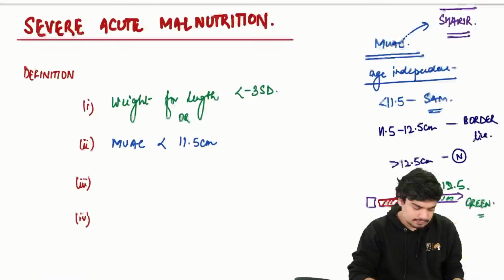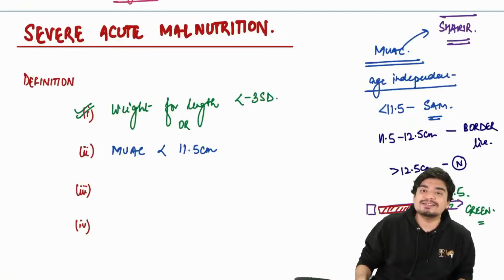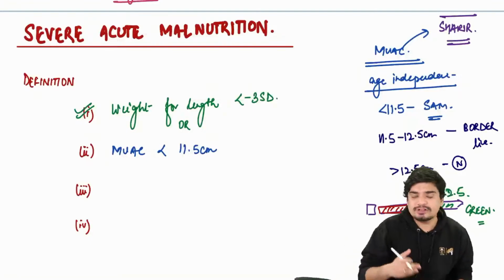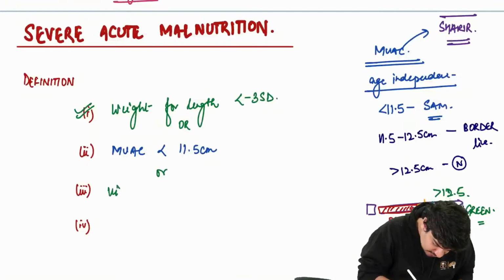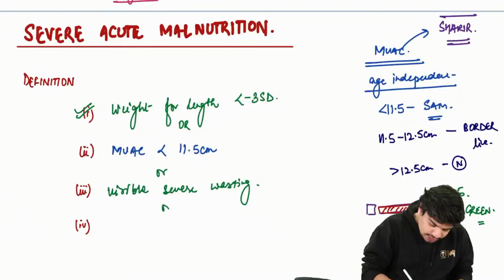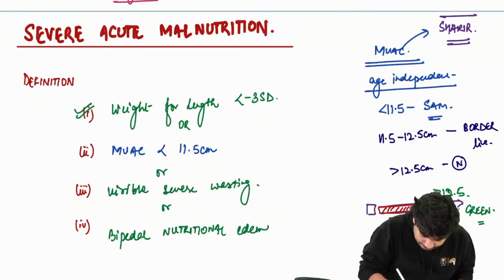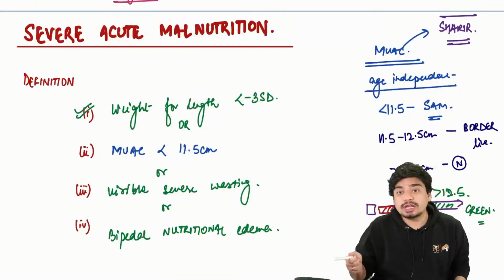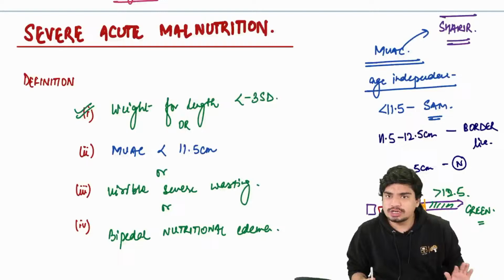Let's come back to SAM. How do you define SAM? If the weight for length is less than -3 standard deviation, you can call it as SAM. Or if the mid-upper arm circumference is less than 11.5 centimeter, you can again call it as SAM. Or if there is visible severe wasting, you can again call it as SAM. Or if there is bipedal nutritional edema. This bipedal nutritional edema was kept in the definition of SAM to ensure Kwashiorkor children are always called as SAM.